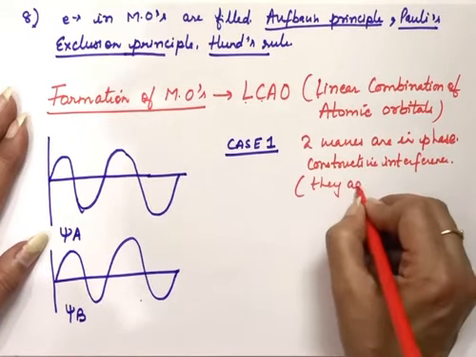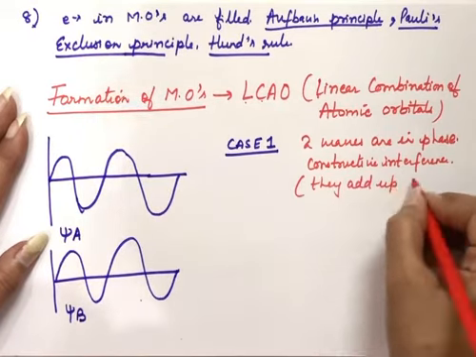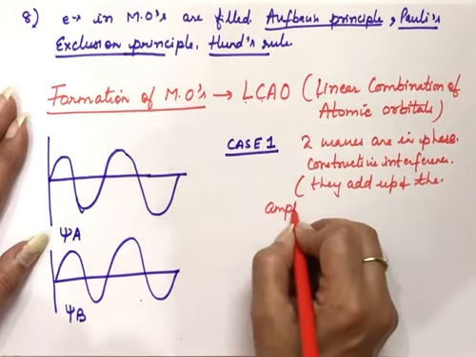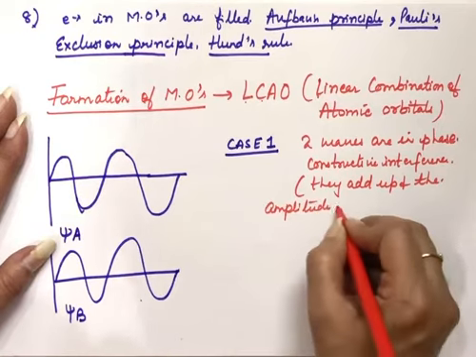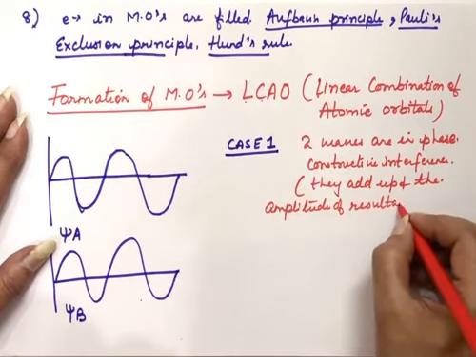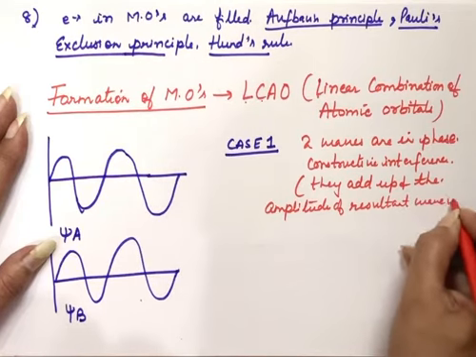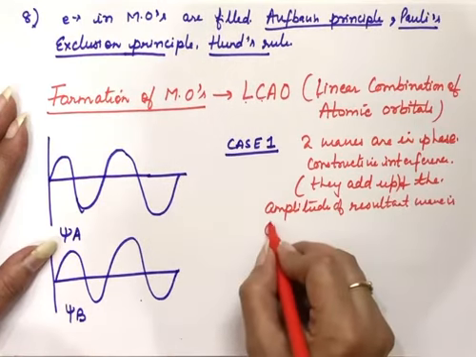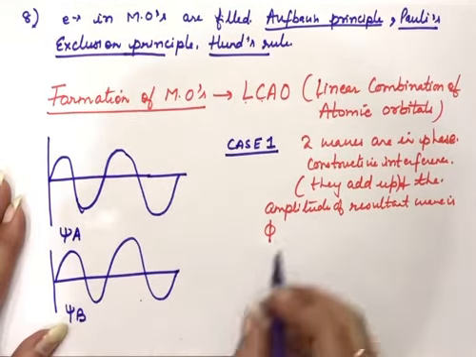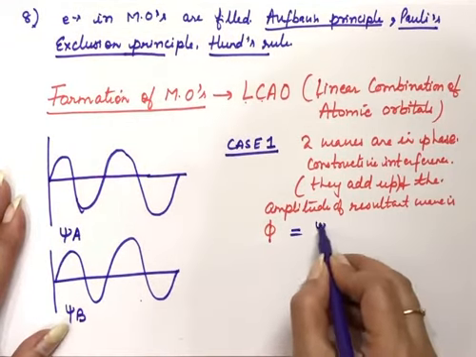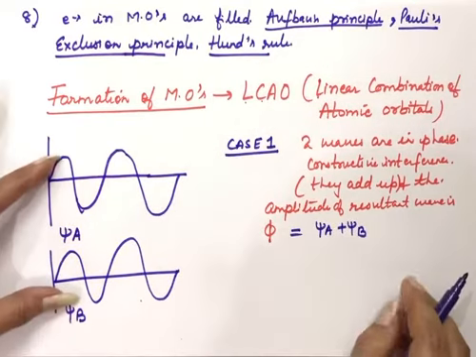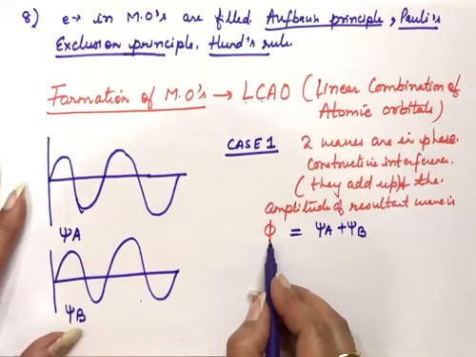Constructive means they will add up, and the amplitude of the resultant or new wave is phi. We represent that by phi. So when the two waves are adding up into each other, then we will have psi A plus psi B. These two will add up and this one will be the resultant amplitude.